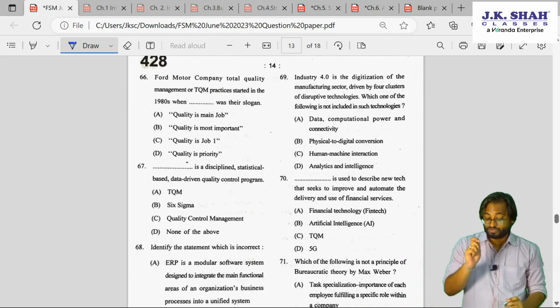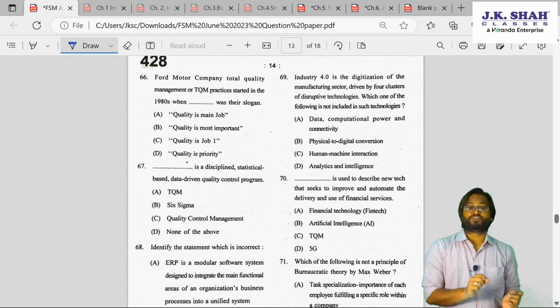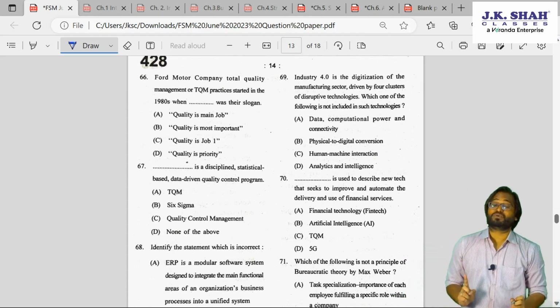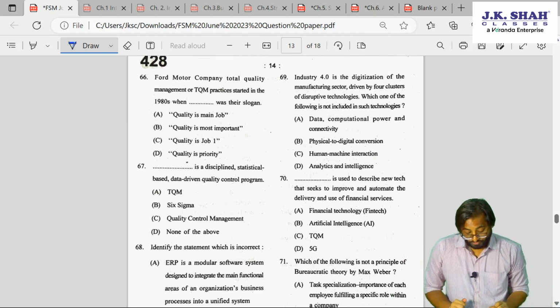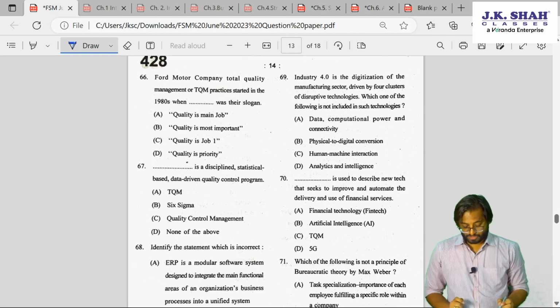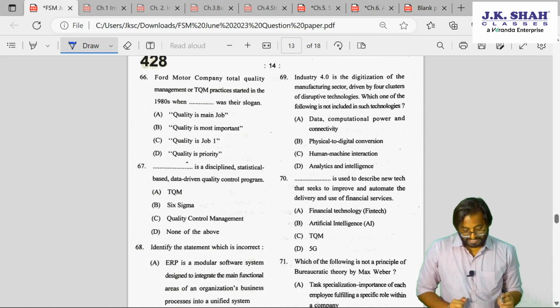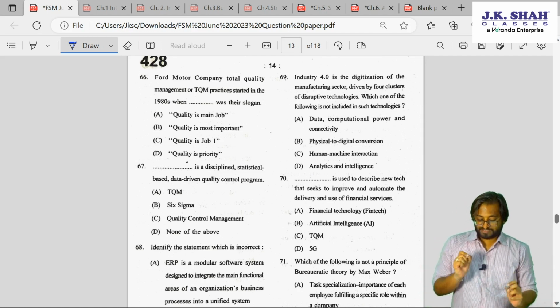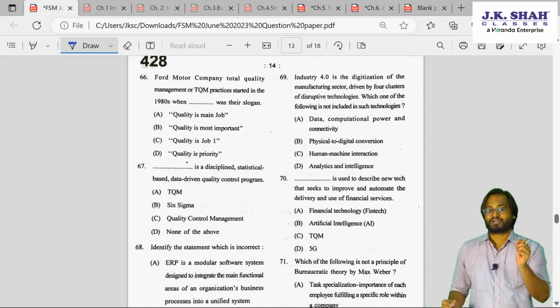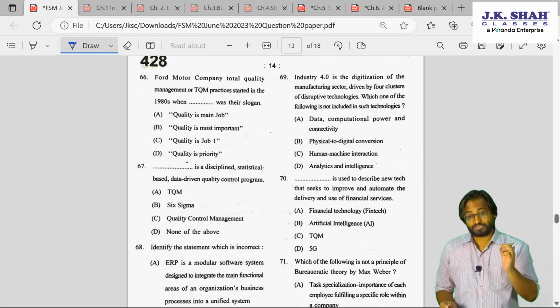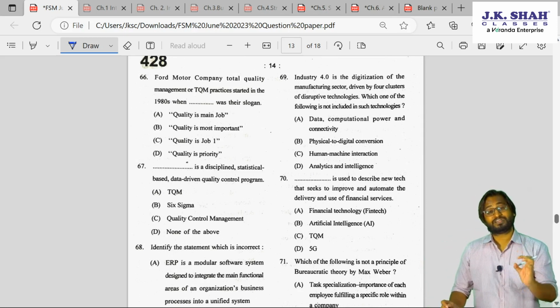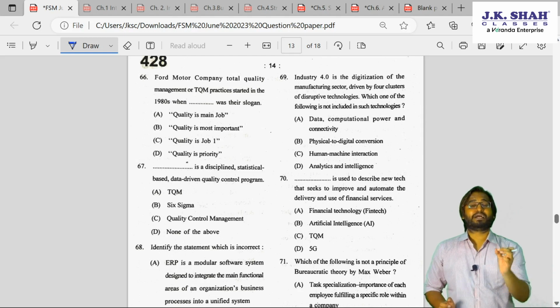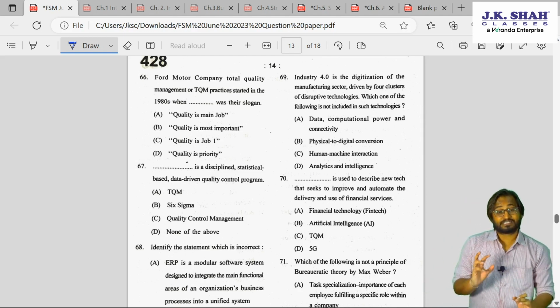Now this is a very good question, guys. This is picked up from our institute's book. Okay, Ford Motor Company Total Quality Management or TQM practices started in 1980s when dash was their slogan. So I remember in class also I have told you, read all the case studies given to us by our institute, and it is interesting.